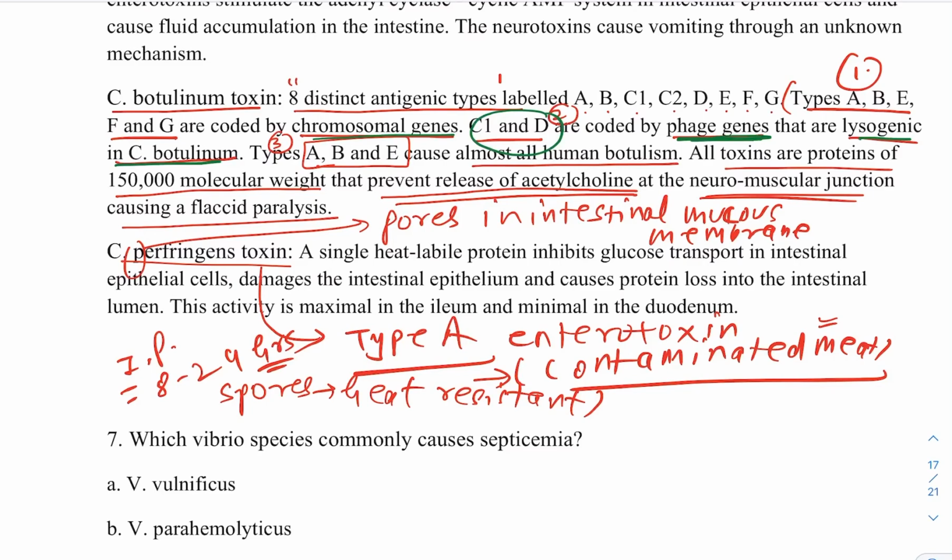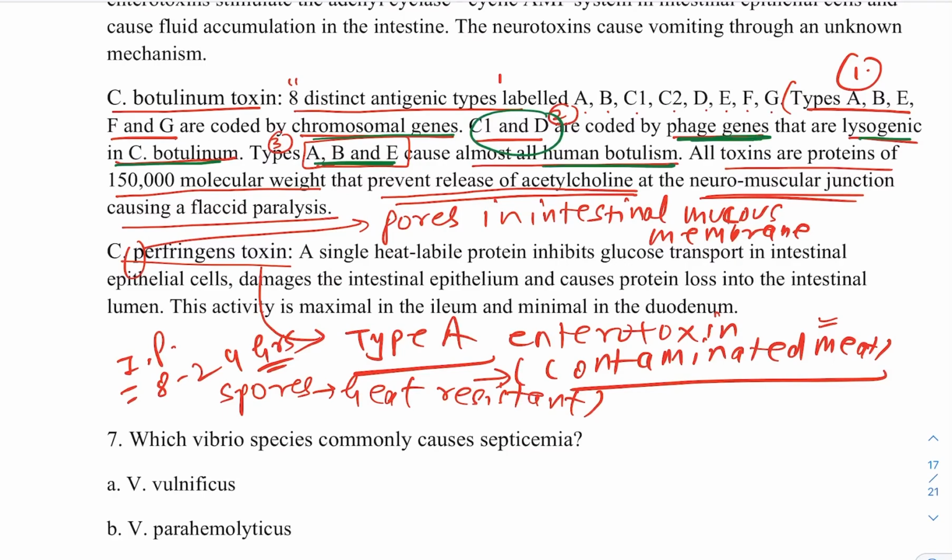They are involved by that particular process. What is the process name, guys? Transduction. And this transduction is what? Lysogenic conversion. Then the A, B, E fellows cause most of the human botulism. What is the action? Anticholinergic. It prevents the release of acetylcholine at the neuromuscular junction, and it causes flaccid paralysis.